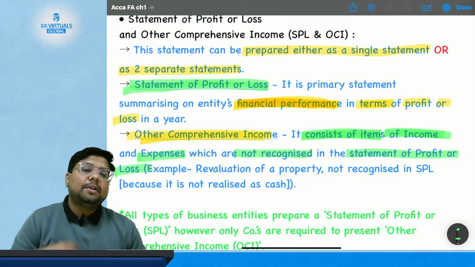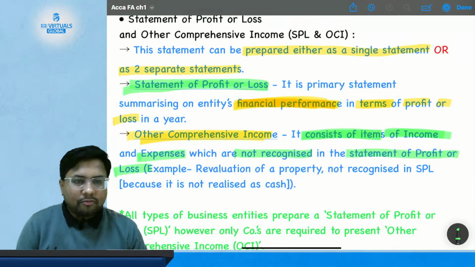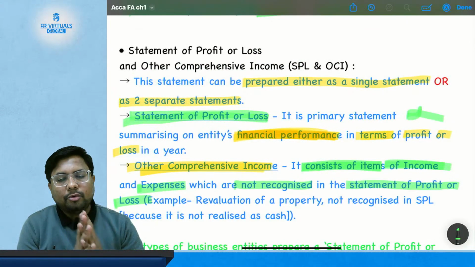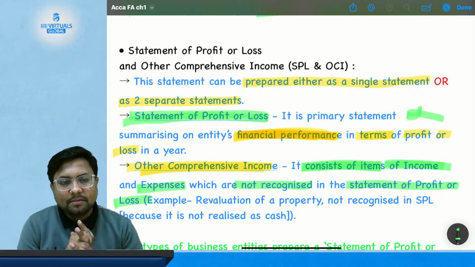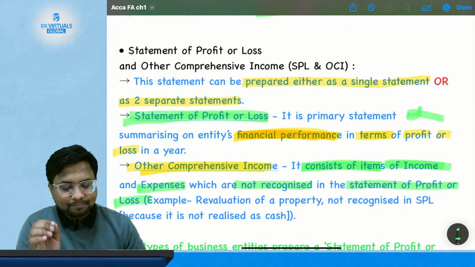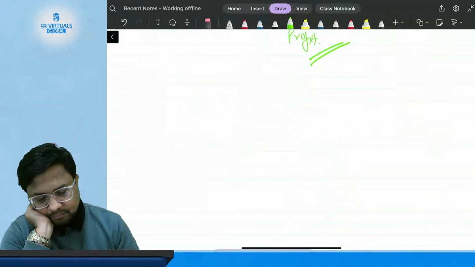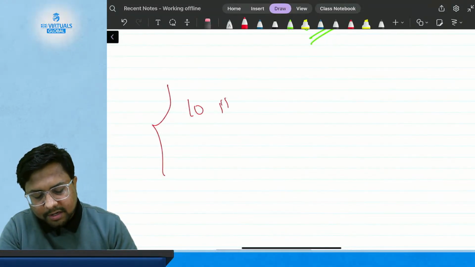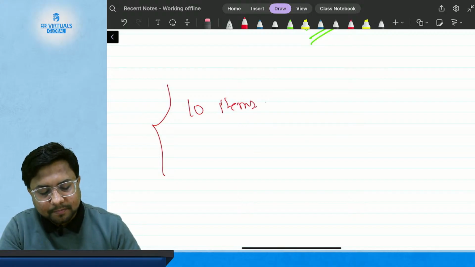So whatever is not covered in the statement of profit or loss is ultimately going to be covered in the other comprehensive item. So suppose there are 10 items.